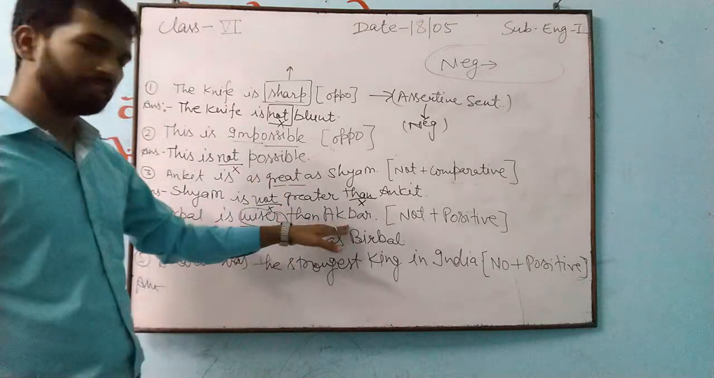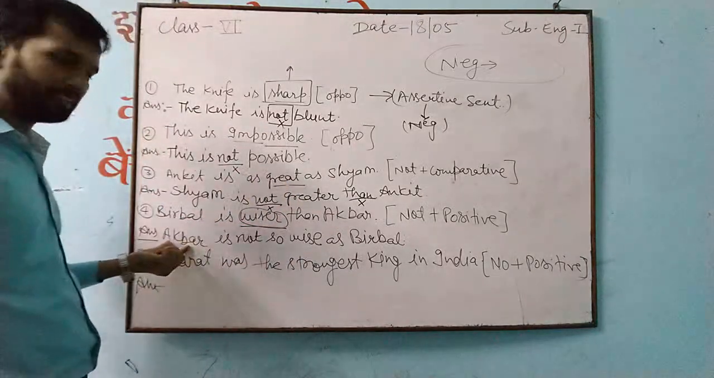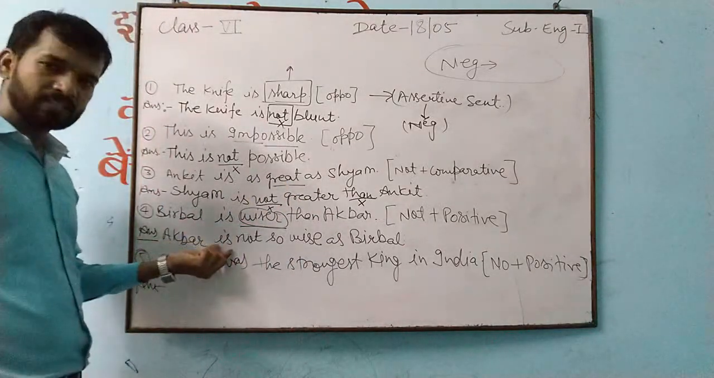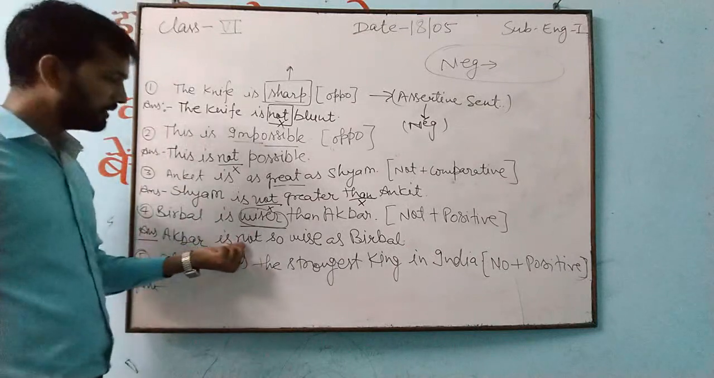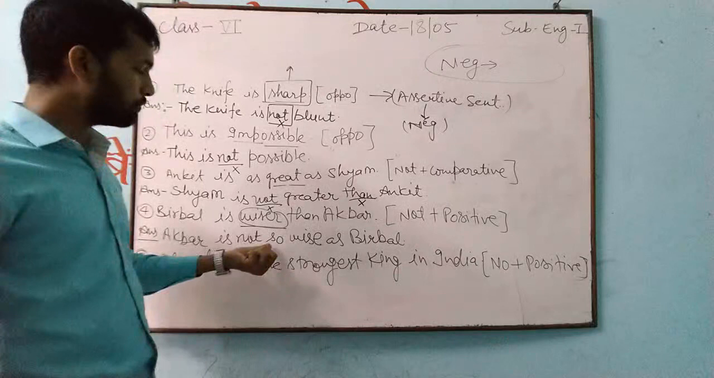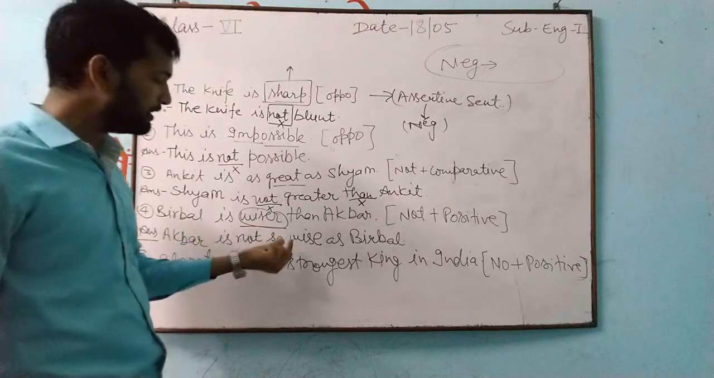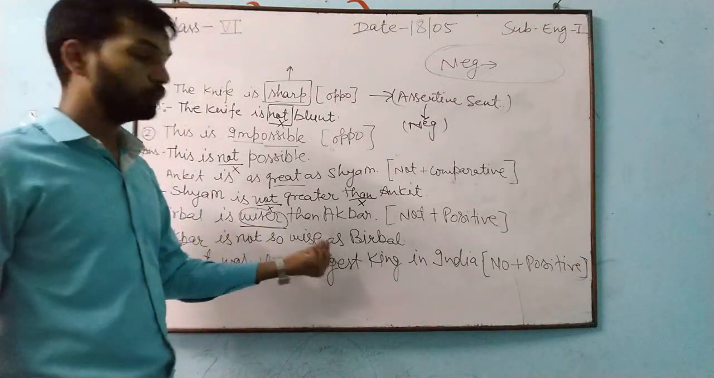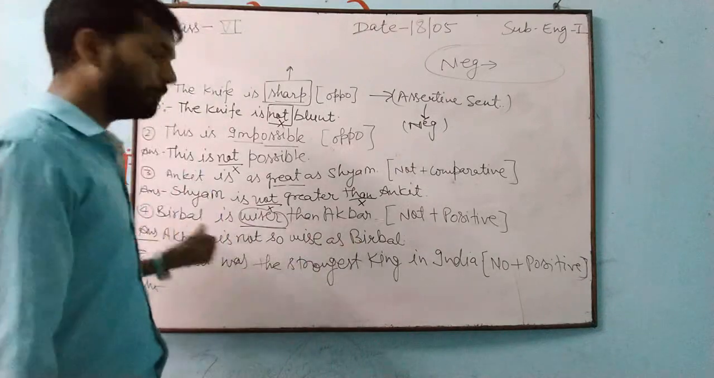So after then what is given? Akbar. Akbar I place here. After the subject you will place the helping verb. Helping verb I place. Then "not" you will write, and after this the positive degree. So when you have to write the positive degree, "wiser" changes into "so wise as". So wise as whom? Birbal.